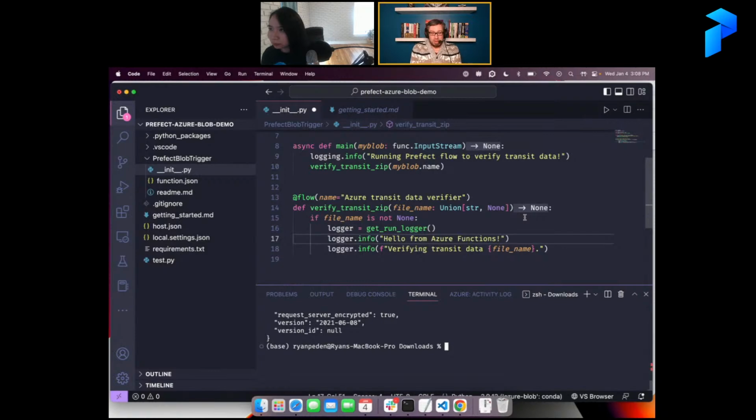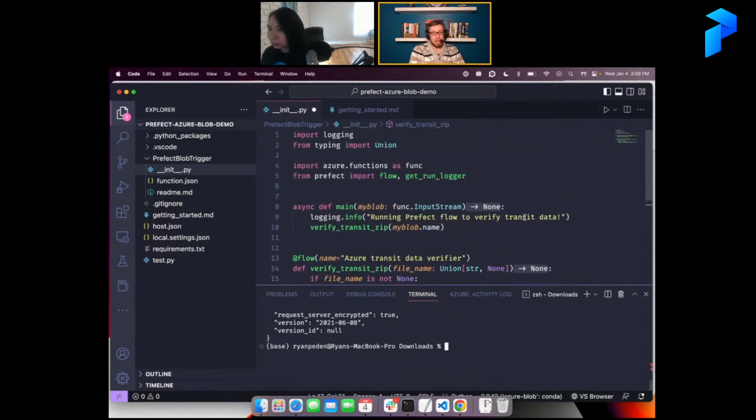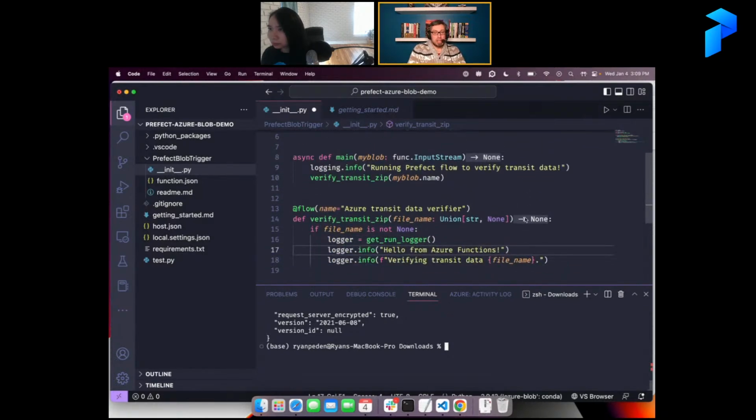So whenever I try and do a demo or experiment with things, I tend to go back to that data because I find working with transit data a lot of fun. So I'm not actually opening it here. I'm just simulating what I would do. But typically how this would work is this is a function that is triggered whenever a file gets dropped into an Azure Blob Storage bucket. If you go through that tutorial, I guess we can put the links on YouTube when we post this, but I posted it on the Prefect discourse.